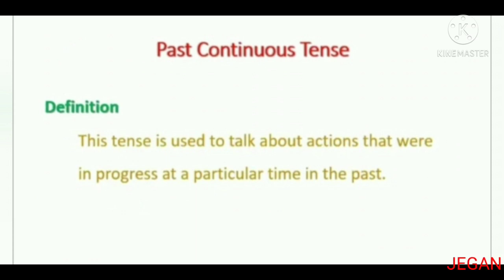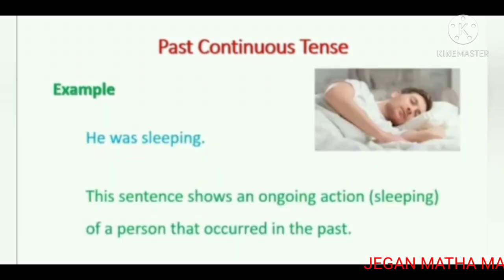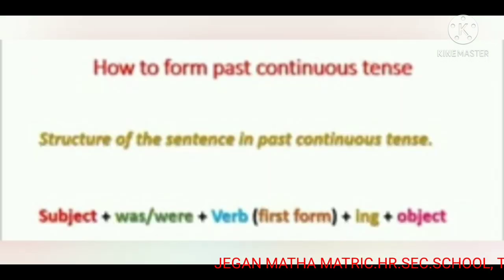Definition: this tense is used to talk about actions that were in progress at a particular time in the past. Example: he was sleeping. The sentence shows an ongoing action, sleeping, of a person that occurred in the past. Look at the picture children.